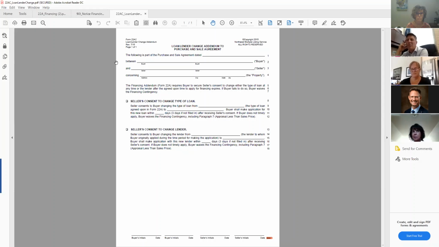And that way, if they're getting one of those two loans, you wouldn't have to potentially get prior seller permission, because you're getting one of the two loan types. But again, you don't check all of them, but what would they reasonably be looking at getting, and that could avoid needing that form later on.